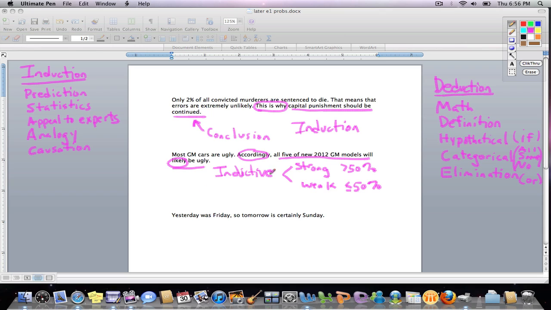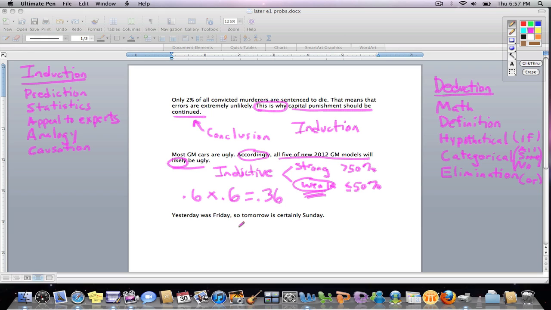And the answer is no, it's weak, far less than 50% chance. Let's just say, for example, it's 60%. It's 0.6 that the first one out of the 5 is ugly. So of that 60% of the time that we even have the first one ugly for the second one to be ugly, we would take only 60% of that. If you do the basic math here, that's only 36% of the time that even two cars in the future would be ugly. You go with all five, I mean, we're under 10% at this point. Definitely on the weak side. There is not a 50% chance that the conclusion is going to be true based on the premise.